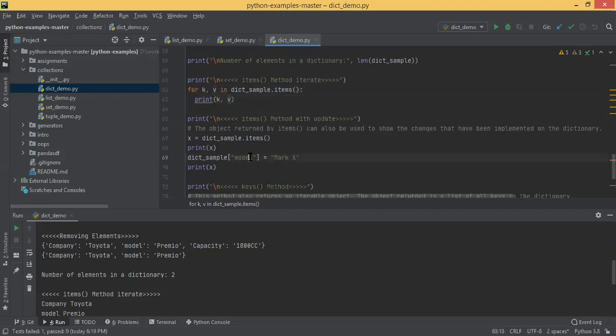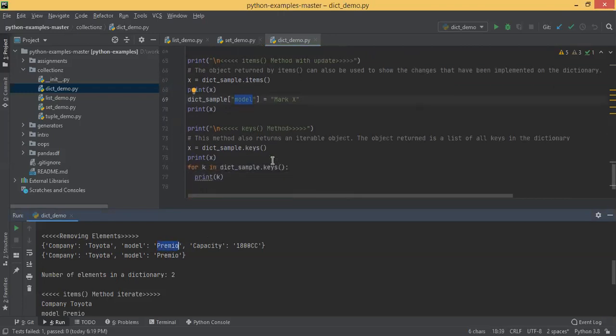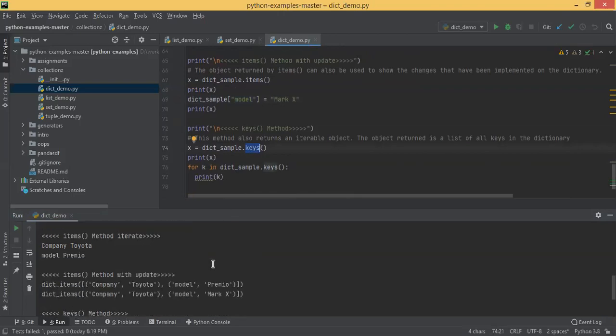We are adding some element. We are updating here, I think model equal to market. We changed the model from Gemini to model market. Keys: we can call keys on a dictionary to get the list of keys. Okay.